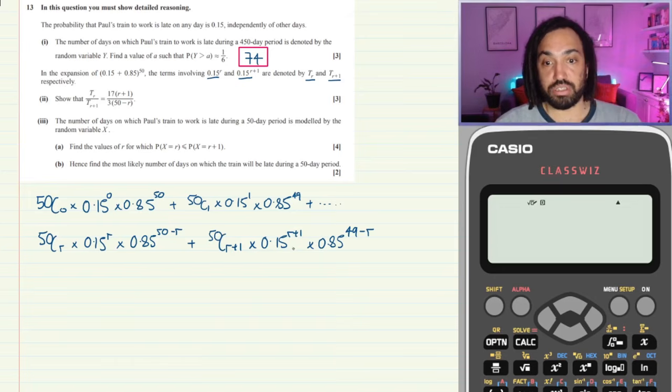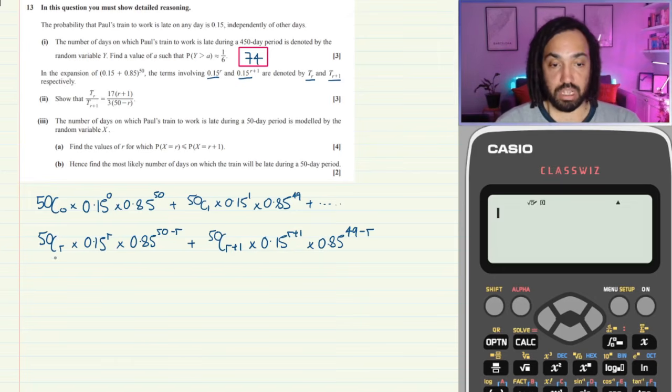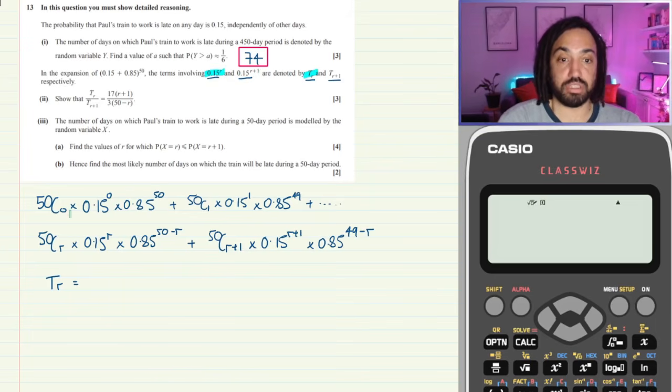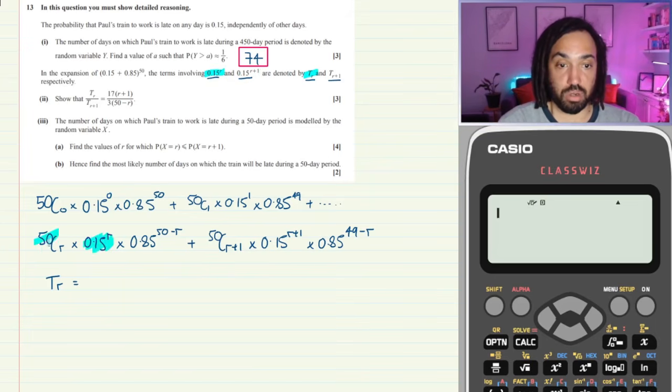Okay, so these are the two terms then. If we want Tr, remember, Tr is this one, so the whole term is Tr.